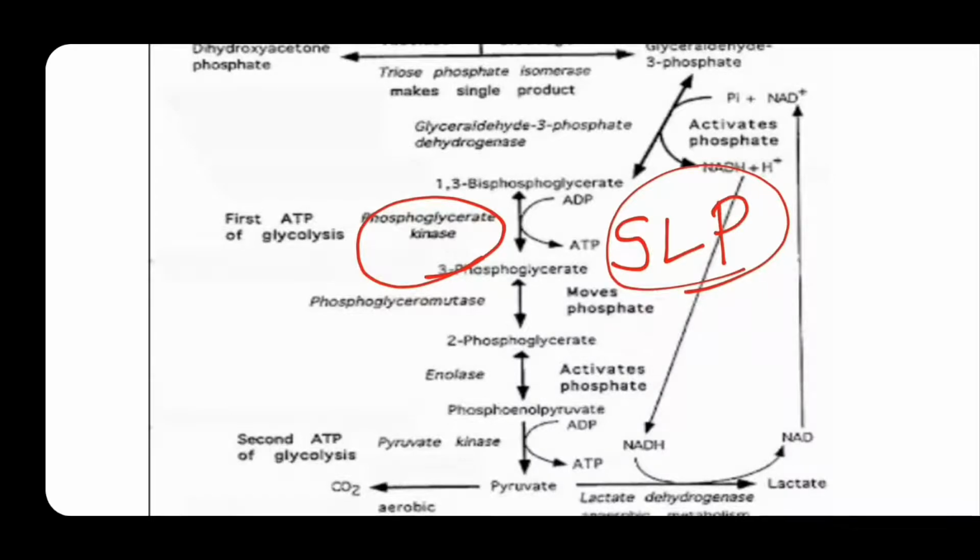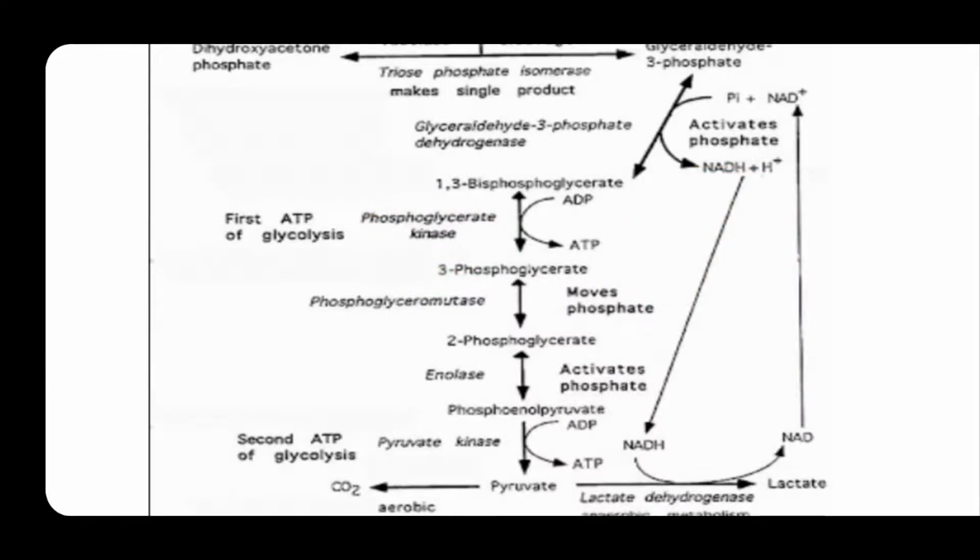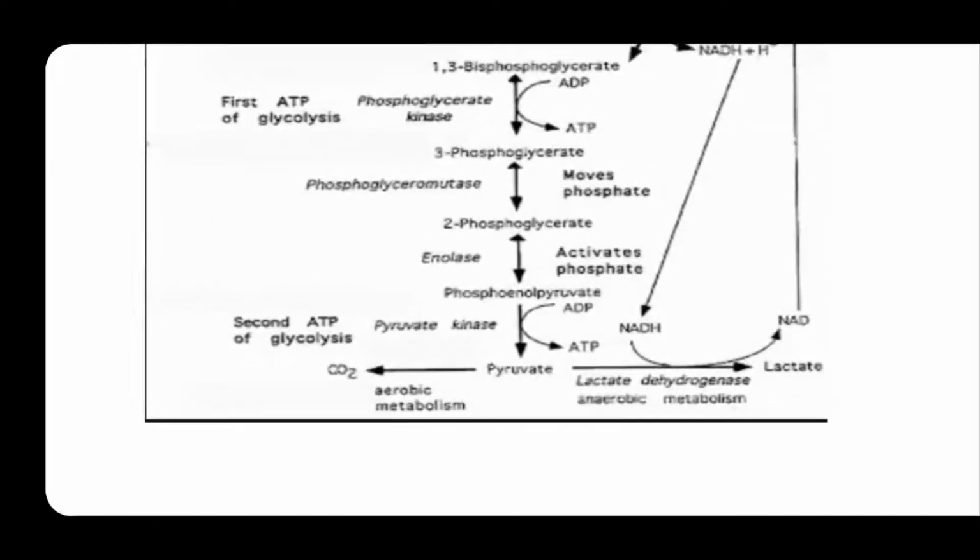Now 3-phosphoglycerate converts to 2-phosphoglycerate. The earlier step, 1,3-bisphosphoglycerate to 3-phosphoglycerate, is an example of a kinase reaction. For 3-phosphoglycerate to 2-phosphoglycerate, we require phosphoglycerate mutase. Next, 2-phosphoglycerate to phosphoenolpyruvate: enolase is the enzyme required.